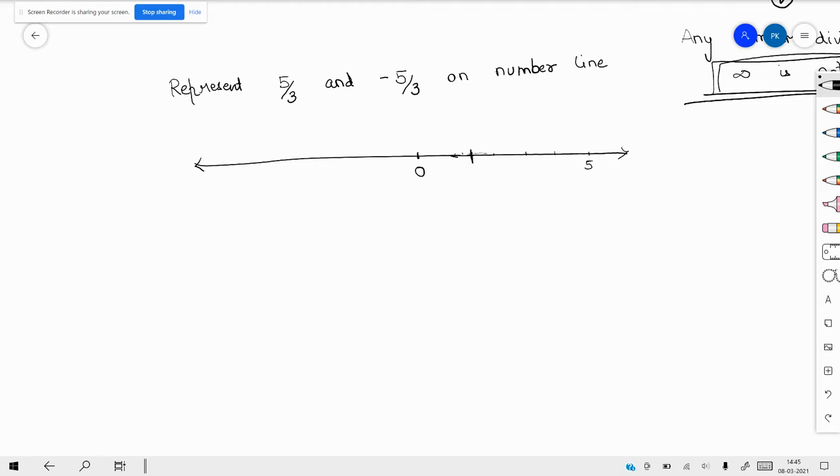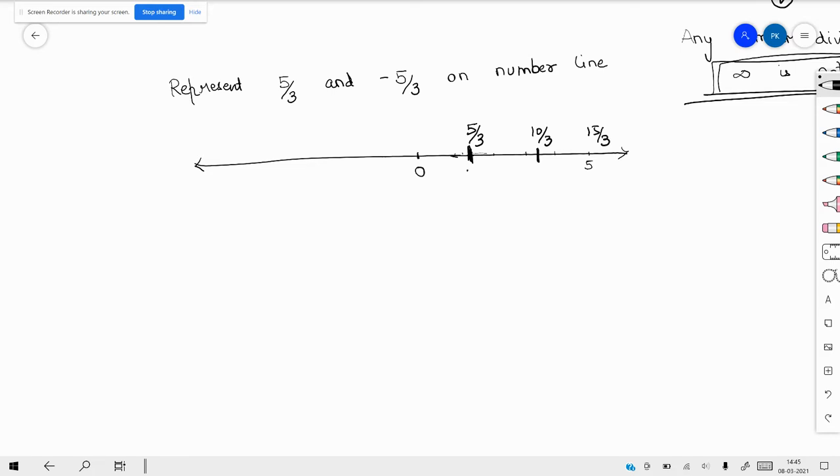We'll roughly take a scale and divide it into 3 parts. So this will be 5 by 3, this will be 10 by 3, and this will be 15 by 3. 15 by 3 we know is 5.